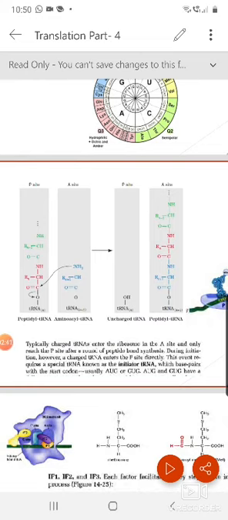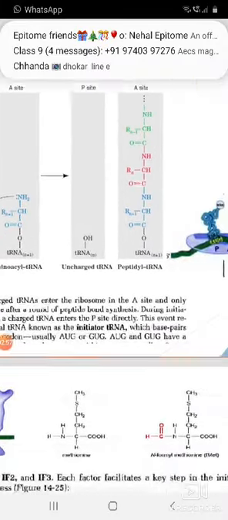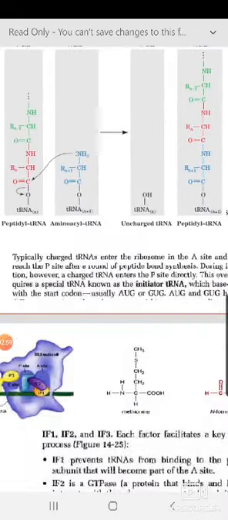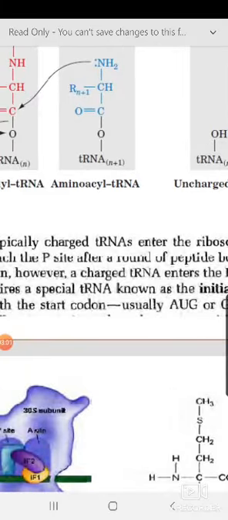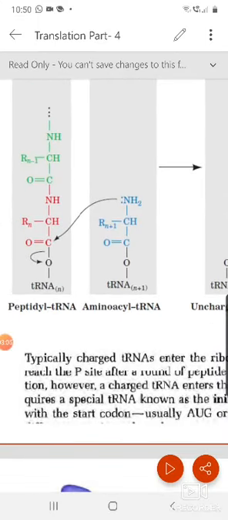Now, protein synthesis or translation, we can divide into three categories: one is initiation, another is elongation, and another is termination. Now we are going to discuss typically the initiation in prokaryotes. This is what is happening when protein synthesis is going on, but how the initiation is going on,